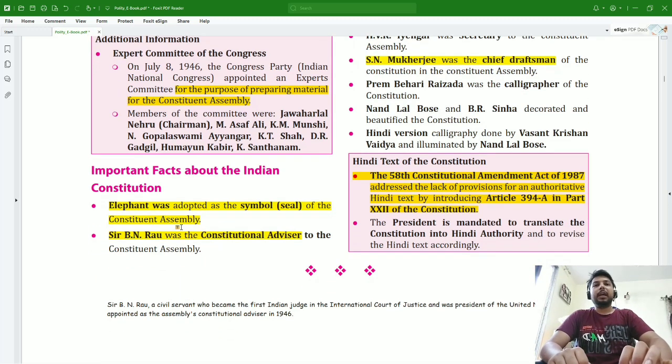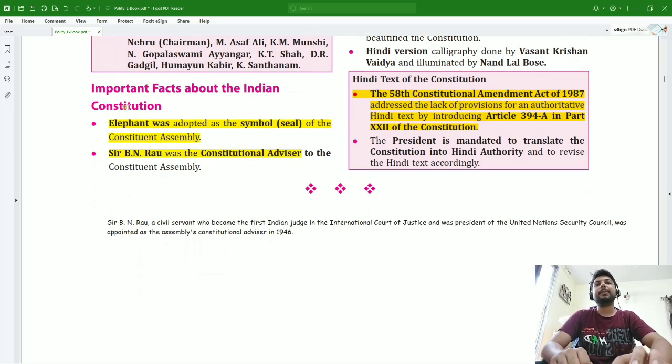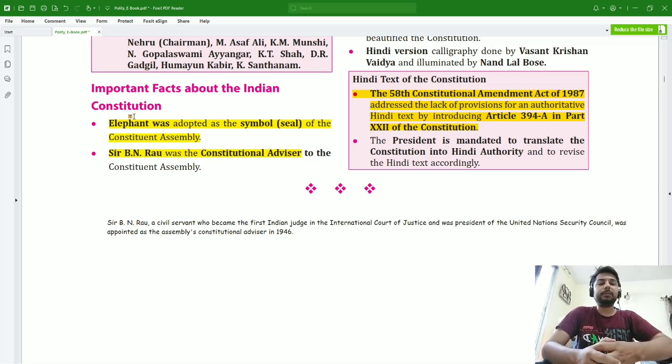Okay. And then at the end we will talk about some important facts about the Indian Constitution. Like what was the symbol of the Constituent Assembly? Symbol or seal? The symbol was the elephant. Elephant was the symbol or the seal of the Constituent Assembly. Second, Sir B.N. Rao was the constitutional advisor to the Constituent Assembly.